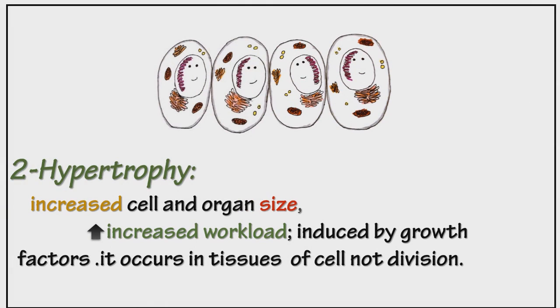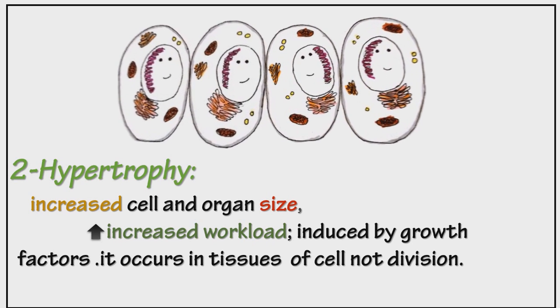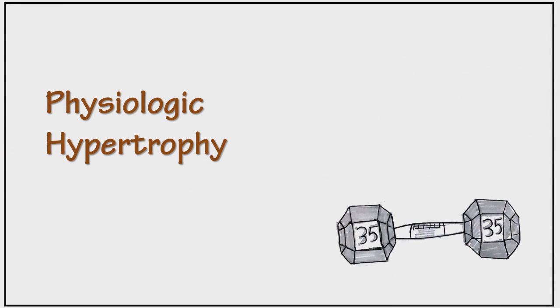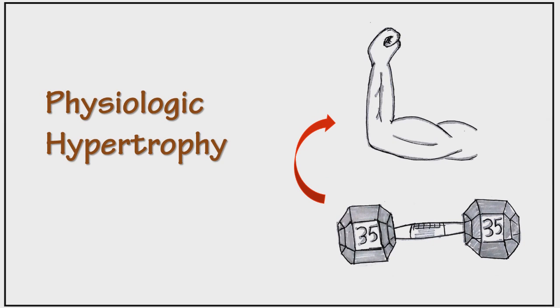Hypertrophy is the opposite of atrophy. It is an increase in size of the organ and cell, and it causes an increase in workload. It is induced by growth factors and occurs in cells that are unable to divide. An example is the weightlifter, who gets a chiseled body through hypertrophic skeletal muscle.